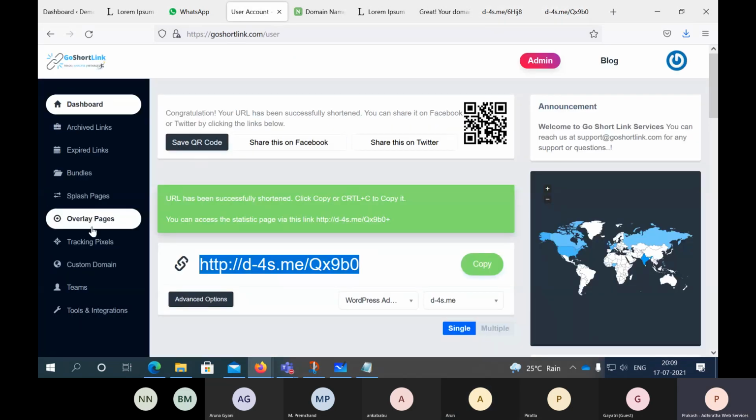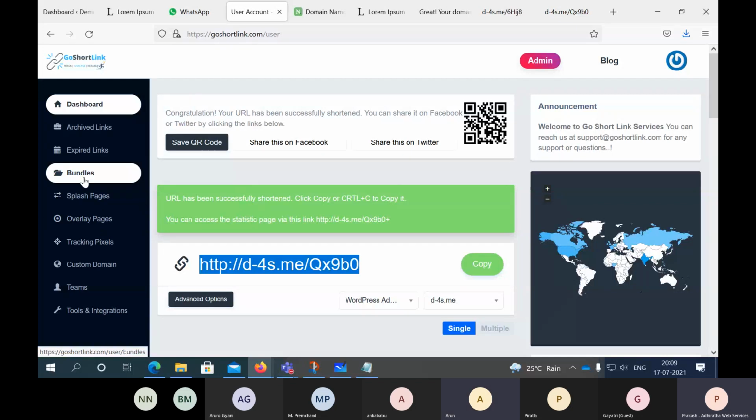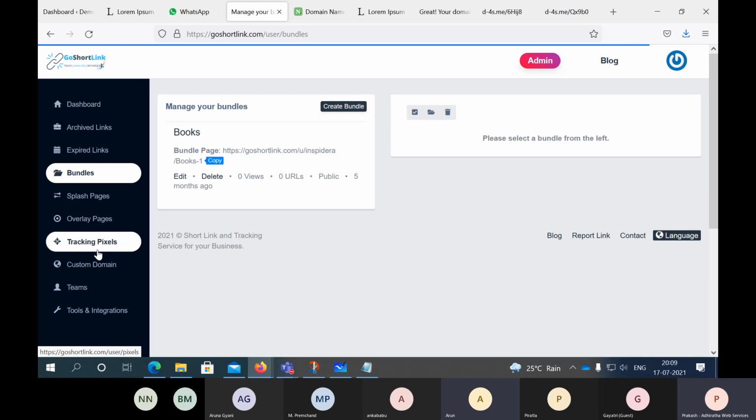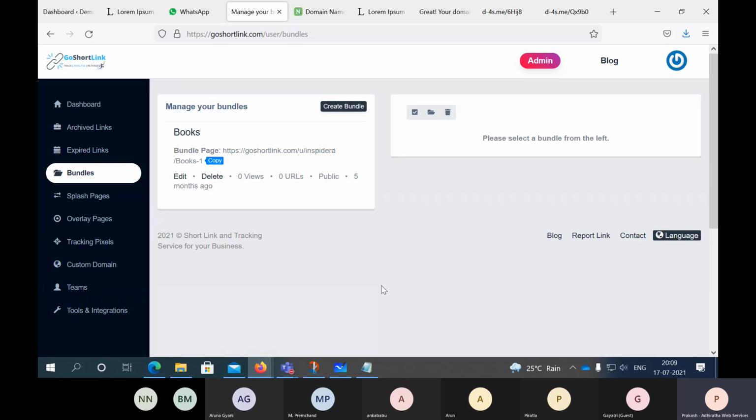So this is the overlay page. When you're creating these many pages, you can actually bundle them. For books related, you can create a bundle and keep it. So this is called bundles. We'll discuss that.